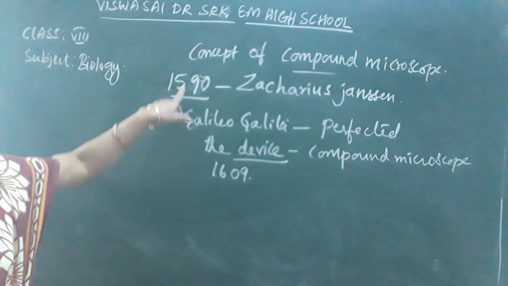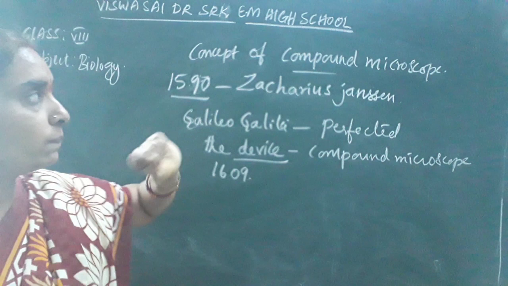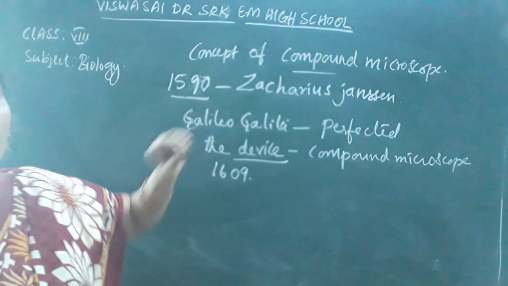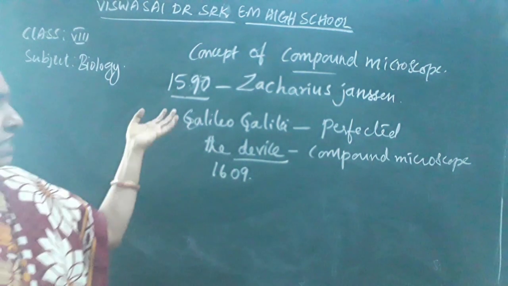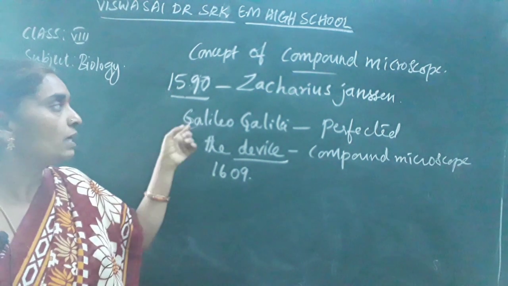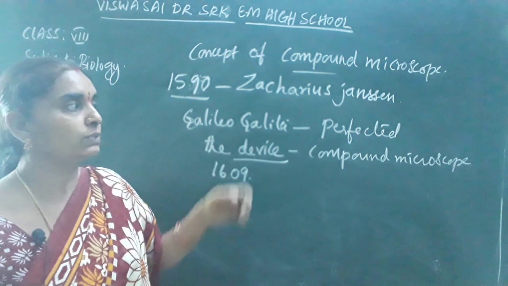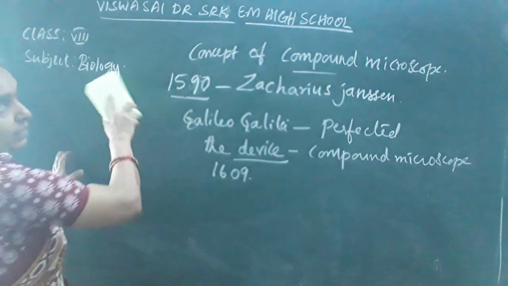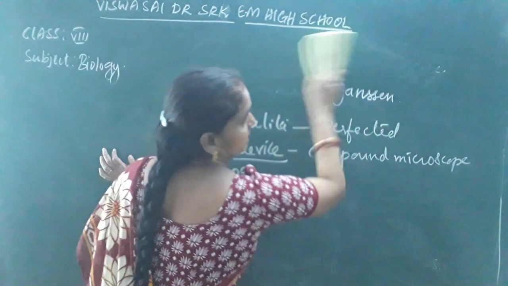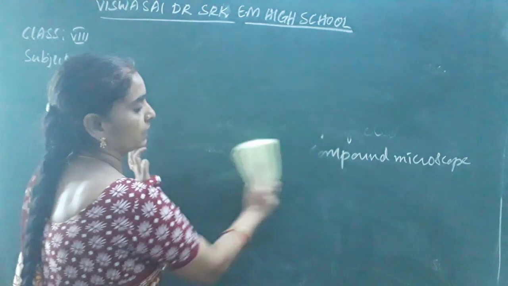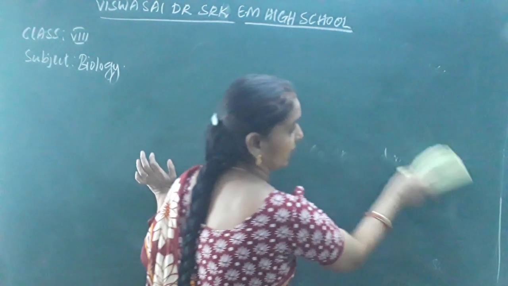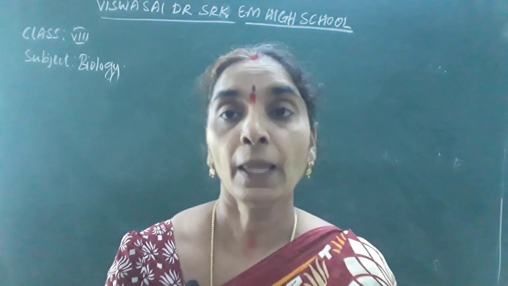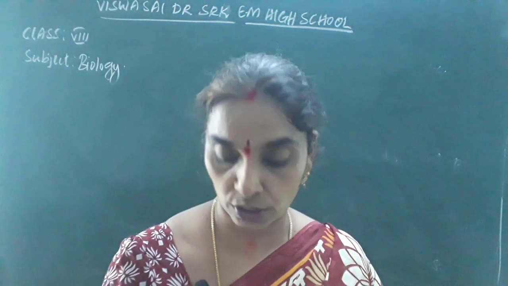See children, the concept of the compound microscope was introduced in the year 1590 or 1595 or so by Zacharias Janssen, and Galileo Galilei perfected the device. Okay, before them there were scientists who observed the smallest organisms and worked on living organisms. Who were they? That you are going to learn now.